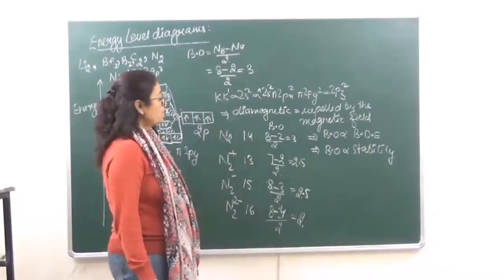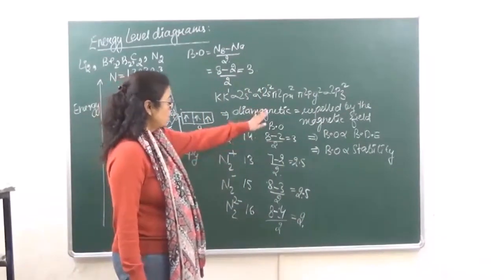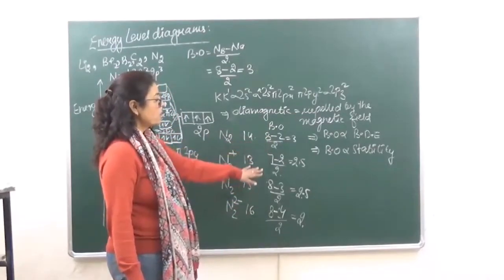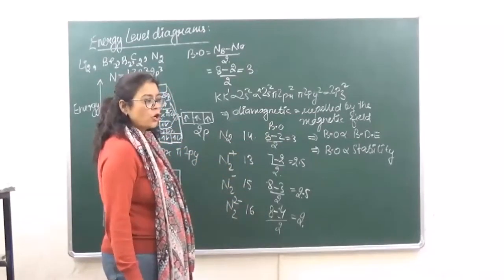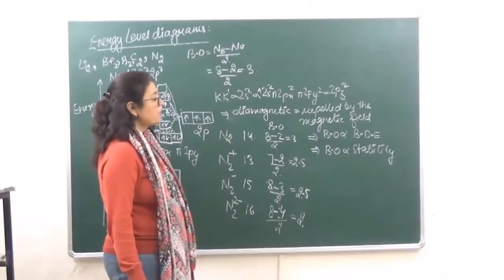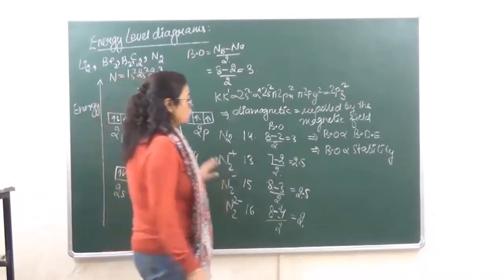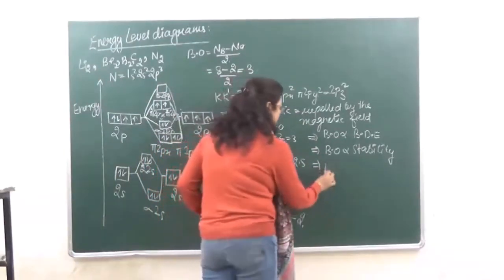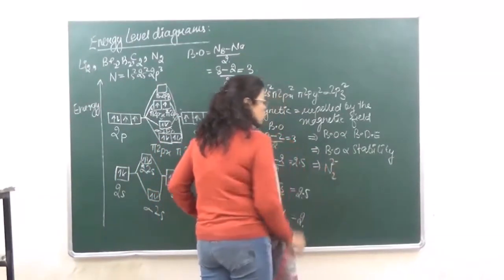Okay? So if we are going to take a trend of this, we are going to arrange all these molecules in increasing order of bond stability. Then what is going to be the increasing order? The least is N2 negative.